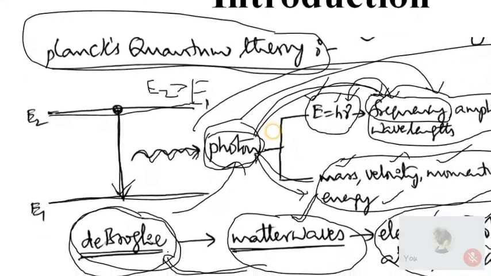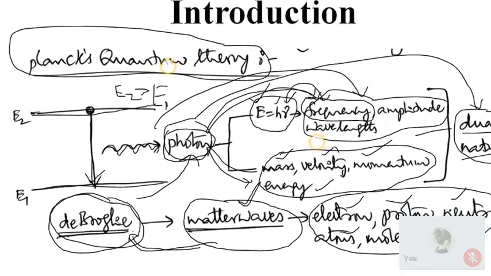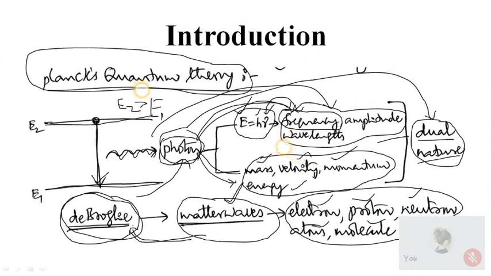The basis for the de Broglie hypothesis is the photon: whenever a photon is in motion, it exhibits particle nature as well as wave nature. The same concept can be expected for any particle which is in motion. When a particle is in motion, definitely it is going to exhibit all the characteristics of a particle as well as a wave.